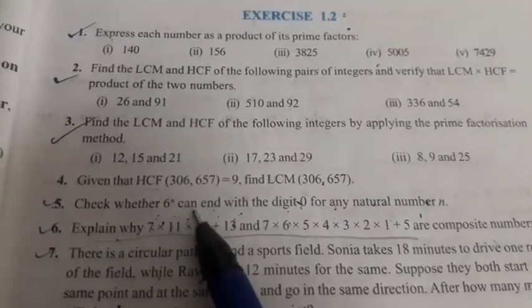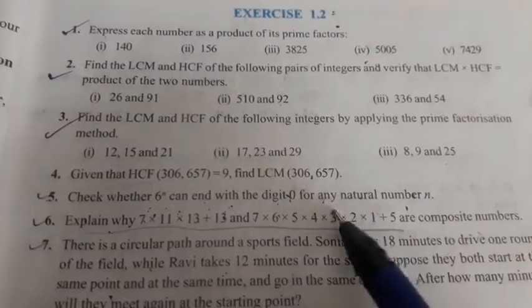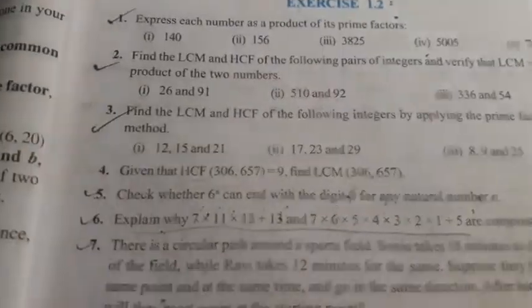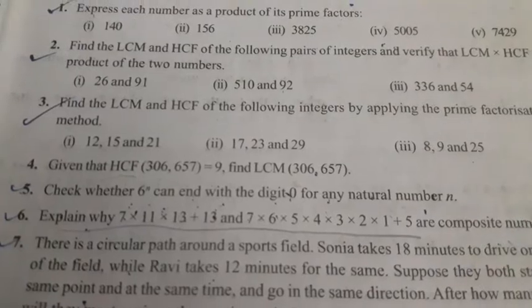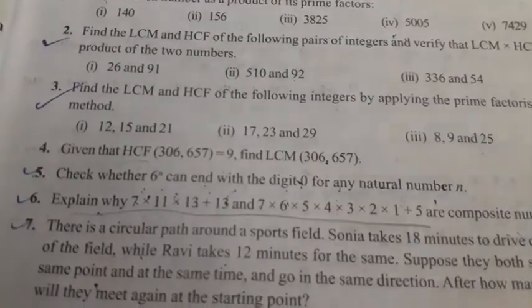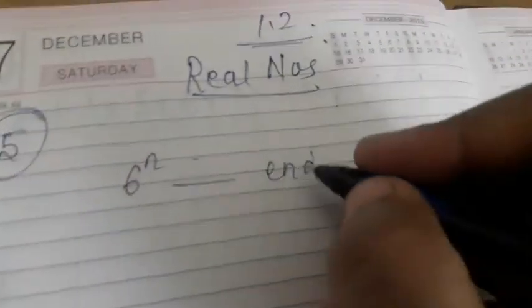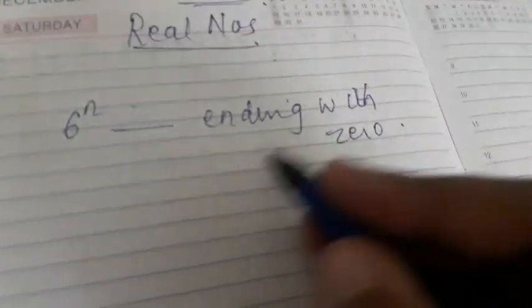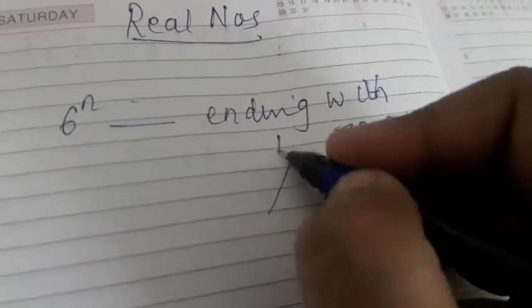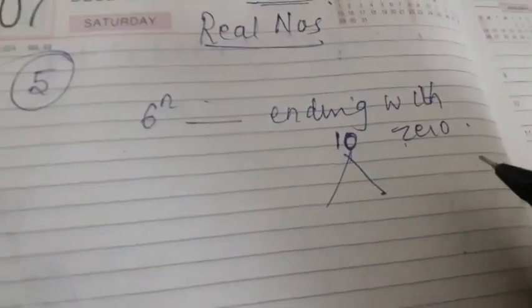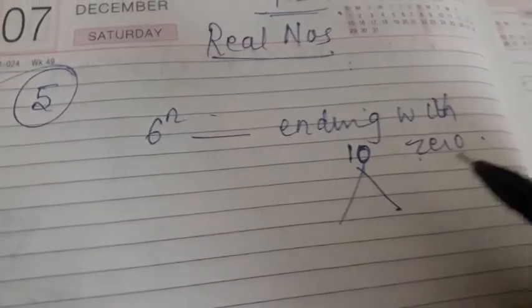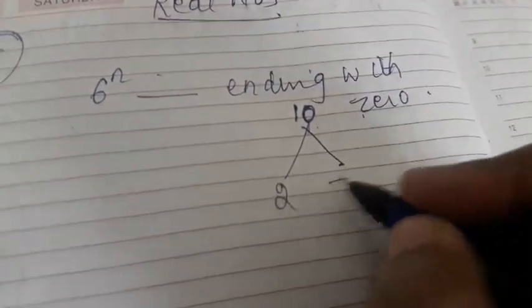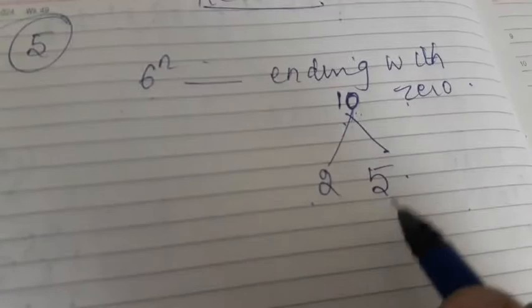Check whether 6 to the power of n can end with the digit 0 for any natural number n. Now, when I say 6 to the power of n is ending with 0, it has to be divisible by 10, because any number which ends with 0 is divisible by 10. Now you know that the factors of 10 are 2 and 5. So if a number is divisible by 10, it has to be divisible by 2 and 5.